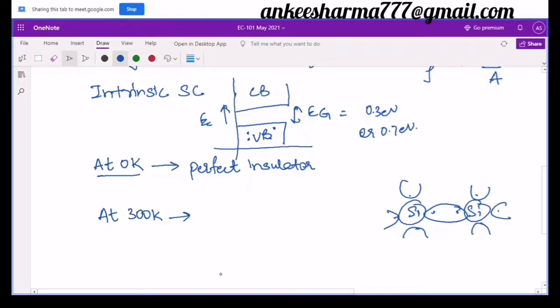So what is going to happen at room temperature? These bonds start breaking, and it is not that once they break they will never join again. It is a continuous process. They break, then they join, break, join, and this is a random process. Sometimes the bond here breaks, sometimes the bond there breaks, and when one breaks here, another will form the bond again. So randomly it is going to happen, or you can say that when the bonds are breaking, the electrons are moving from one point to another, and after that maybe the electrons from here come back over here and make a bond.